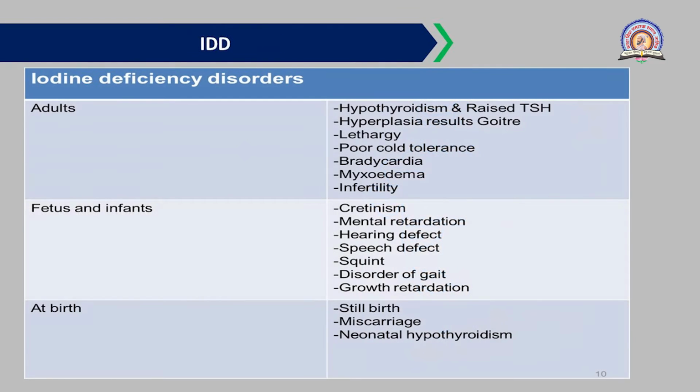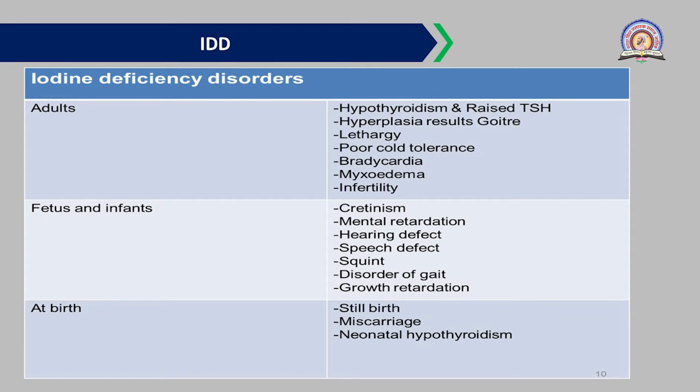Now let us discuss the actual iodine deficiency disorders here. Some disorders are mentioned according to the life stages. The first stage of life is the adult stage. The iodine deficiency disorders for adults are hypothyroidism and raised TSH. Hypothyroidism means low secretion of thyroid hormone, and raised TSH means increased concentration of the thyroid stimulating hormone.